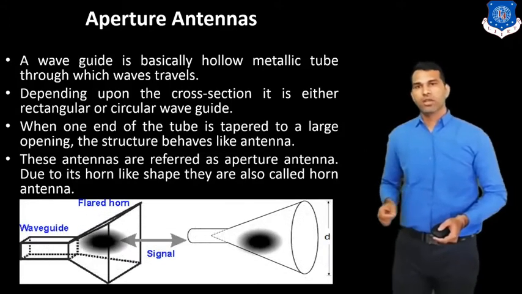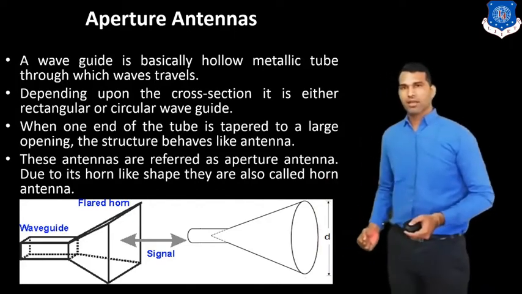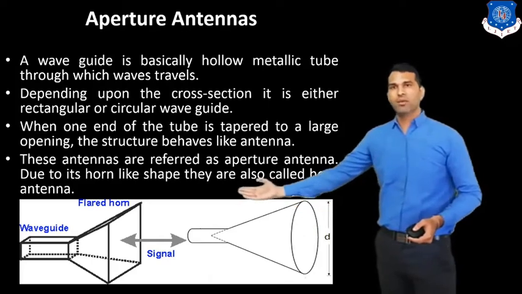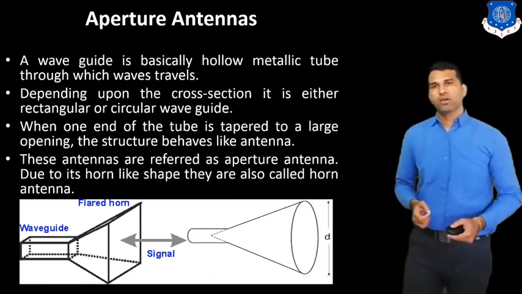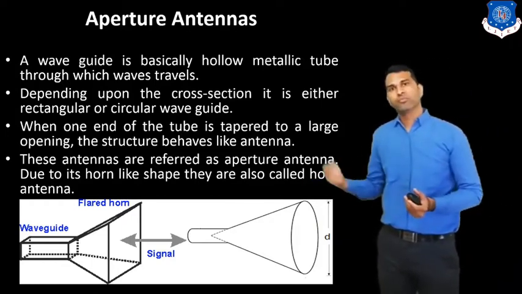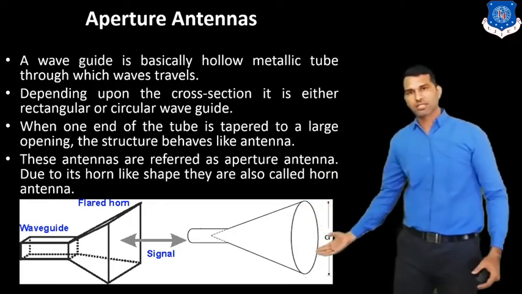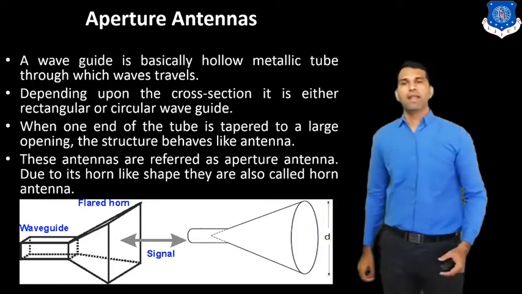Here is the figure of the aperture antenna. You can see this is the circular horn, and this is the pyramidal horn, or rectangular horn. When we open one end of the waveguide, you can see a tapered section of the circular waveguide, so it becomes the antenna.